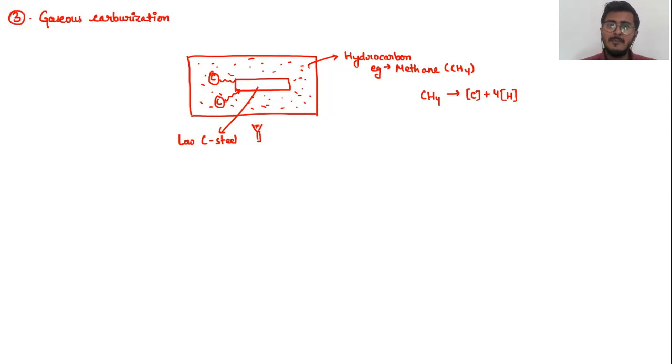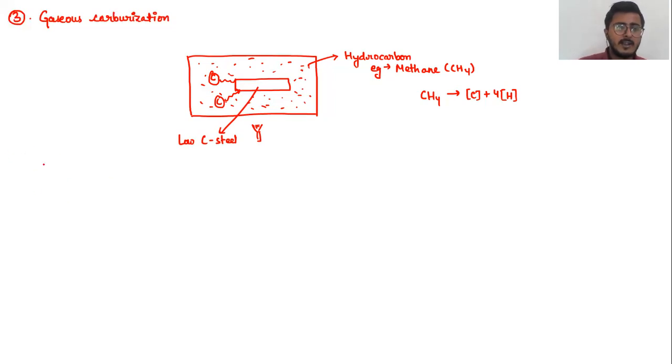Now, there are many advantages of gaseous carburization as compared to the other techniques, that is, solid carburization and liquid carburization respectively. You can easily analyze what these advantages are. First of all, since it is present in the gaseous state, the diffusivity rate will be much higher. The diffusivity of a gaseous component is much higher as compared to a liquid, which is even much higher as compared to the solid state. So diffusivity is higher in the gaseous state than in any other state of matter.